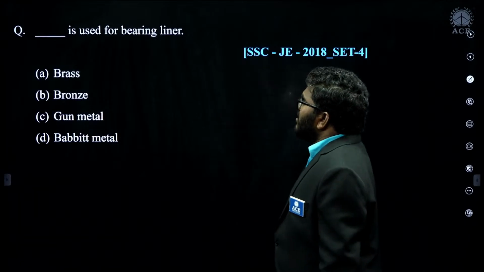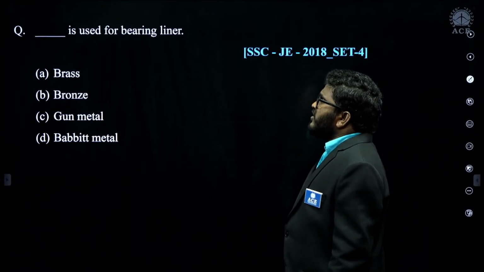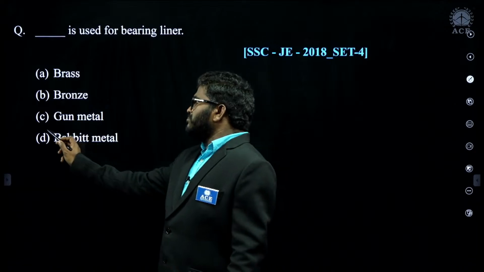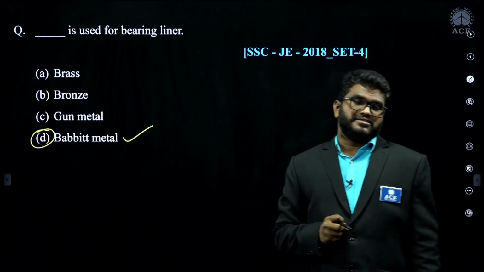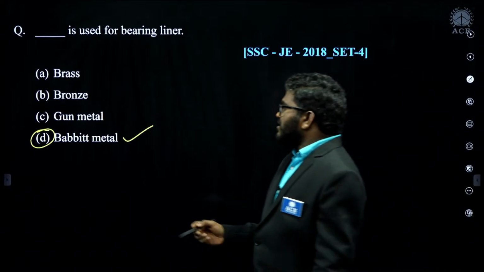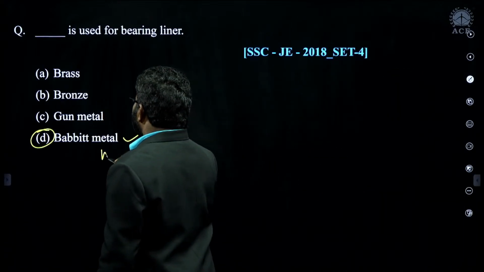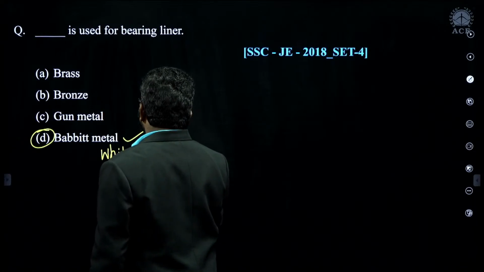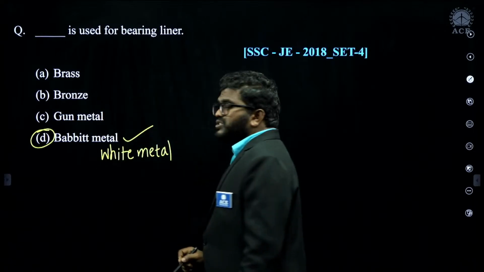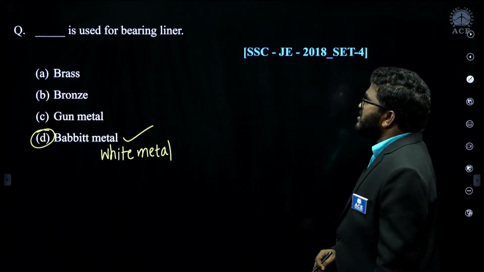Repeated question. Dash is used for bearing liners. Babbitt metal or white metal is mainly used for bearing liners. Babbitt metal, a lead tin alloy, is also known as white metal. It is used in bearings.